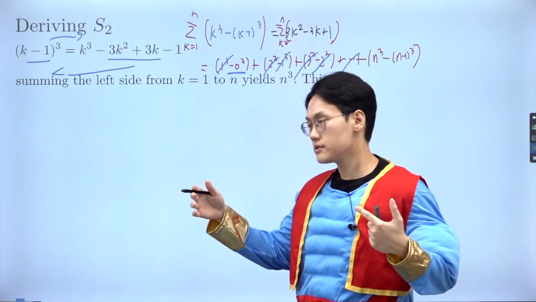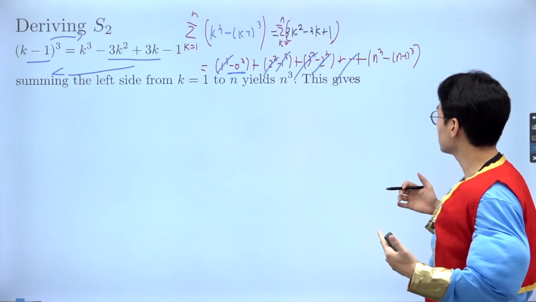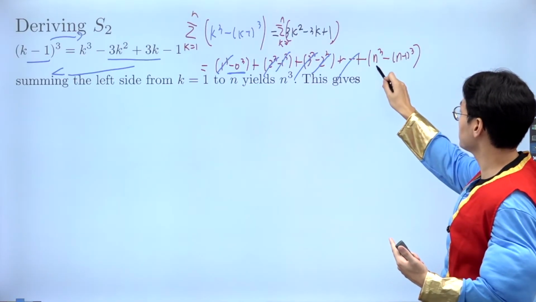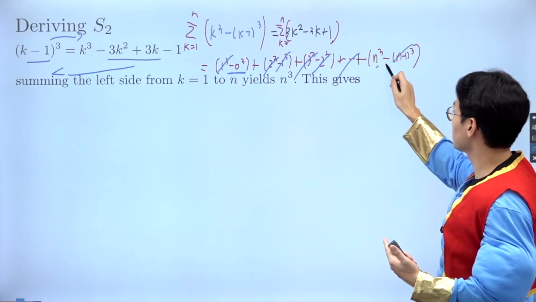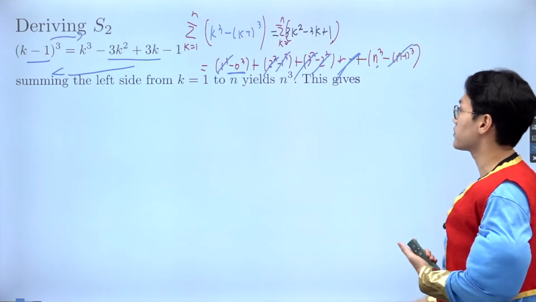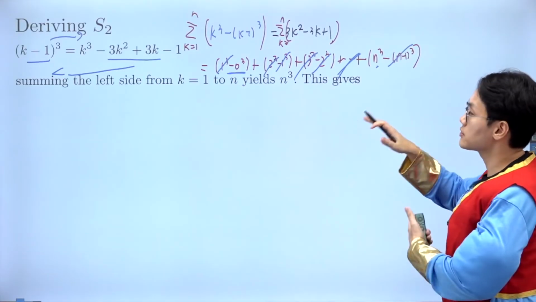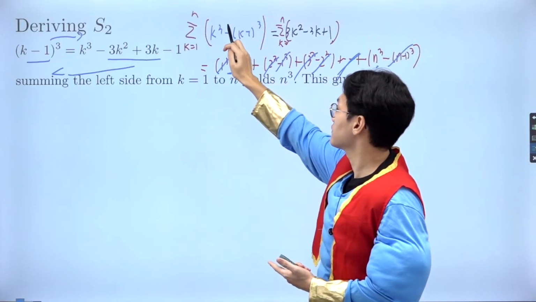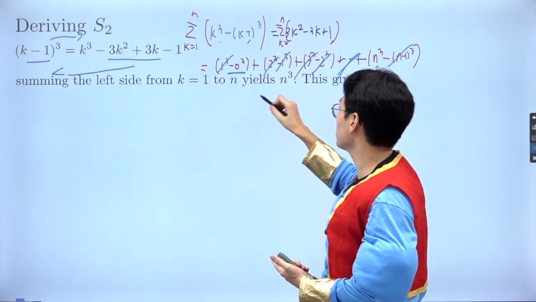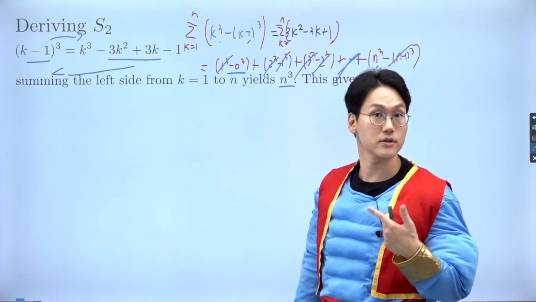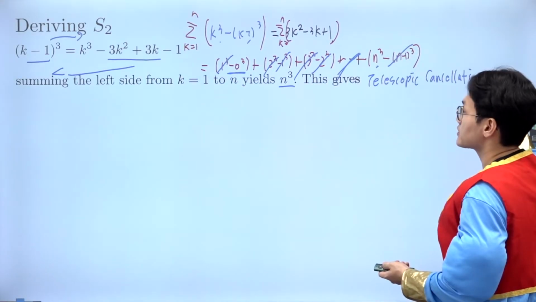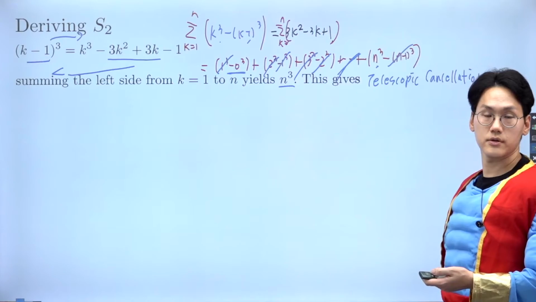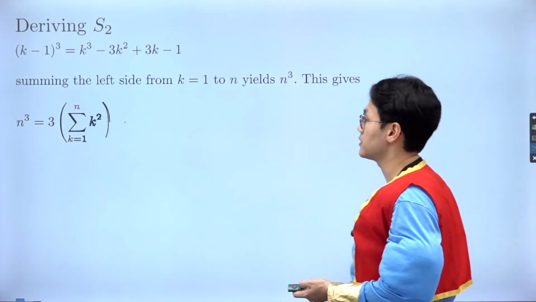So now it's going to be in a systematic and symmetric way that the second last term wouldn't be able to cancel it out. So this term will be cancelled out with the previous terms here, but then n cubed will be left alone. So that's why we said the sum from 1 to n of this difference of the k cubic and the k minus 1 cubic will result in the n cubic. This is called a telescopic cancellation. So that's great. And that is what I'm going to use on the left-hand side of the sum. Right? So that's what we have.